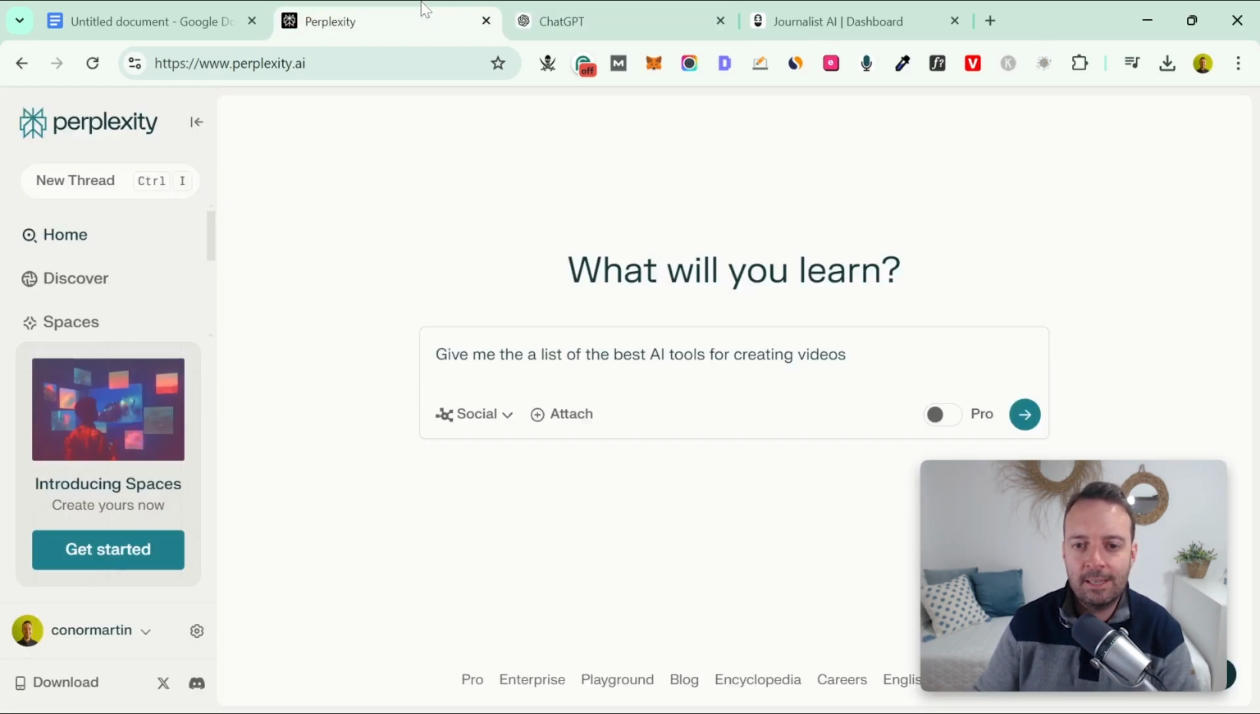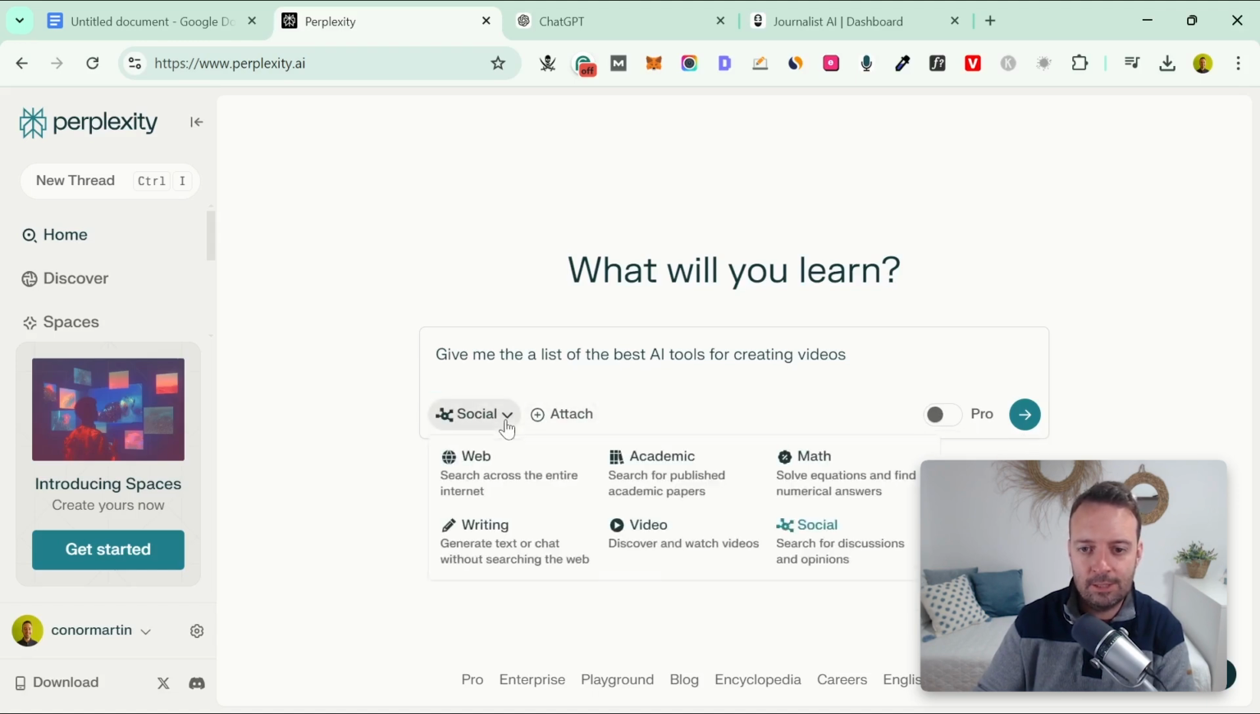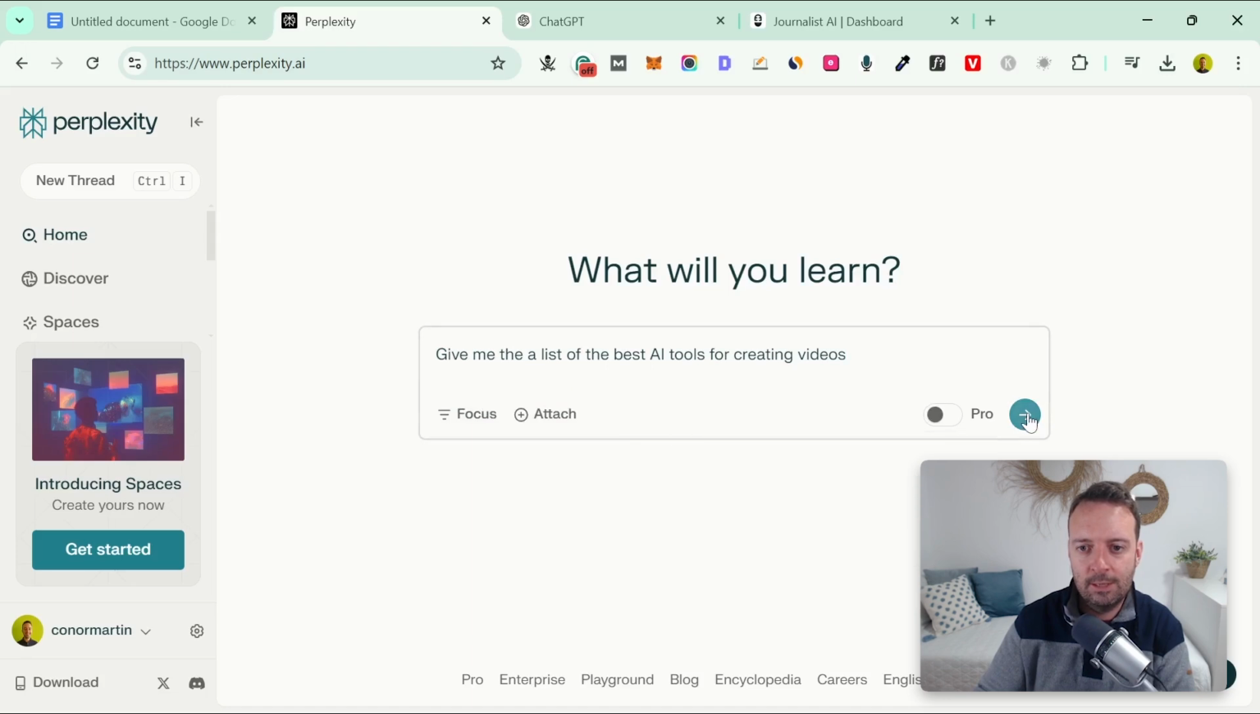So for Perplexity, what I use this more for in search is when I want to get some different sources, right? So this is a good example of when I use Perplexity search. So give me a list of the best AI tools for creating videos. So in this case, I don't want just one website. I want different resources to help me out. So I can also use this social feature, and this will search Reddit, or I can go for the web as well. So I'll go with the web this time and see what we get.